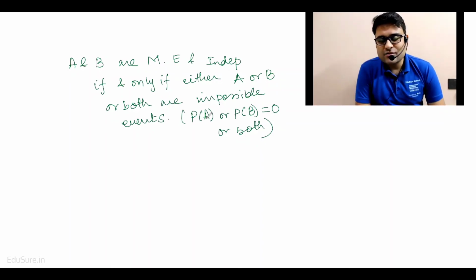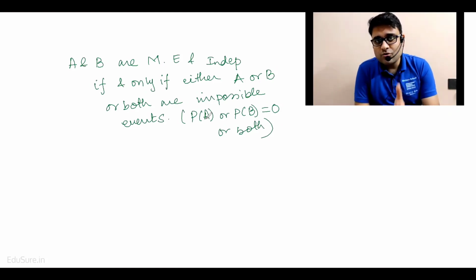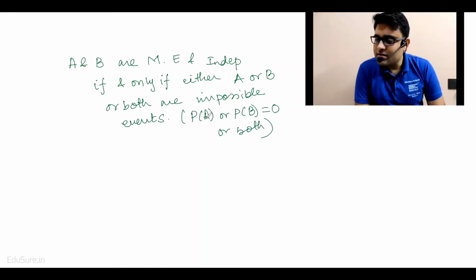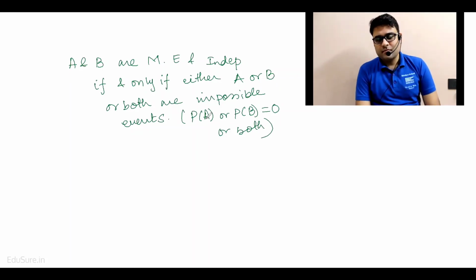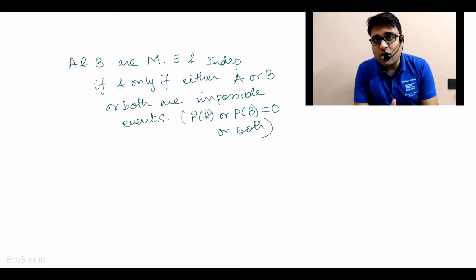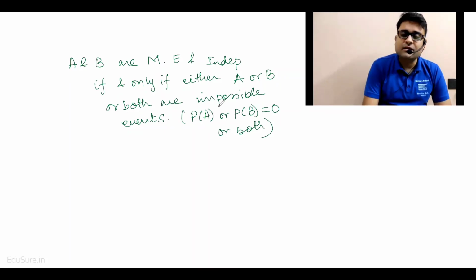They have asked this so many times in ISI and as well as DSC. Can mutually exclusive events be independent? Answer is yes, only if A or B is an impossible event. Otherwise, it's not possible. If both of them are not impossible events, then they cannot be independent and mutually exclusive at the same time. Not possible.